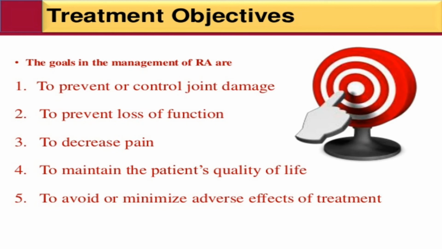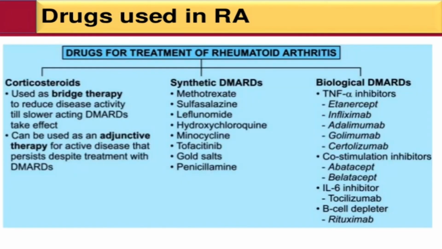Next point is treatment of RA. The goals in the management of RA are to prevent or control joint damage, to prevent loss of function, to decrease pain, to maintain the patient's quality of life, and to avoid or minimize adverse effects of the treatment. Drugs used in RA, drugs for treatment of the arthritis.